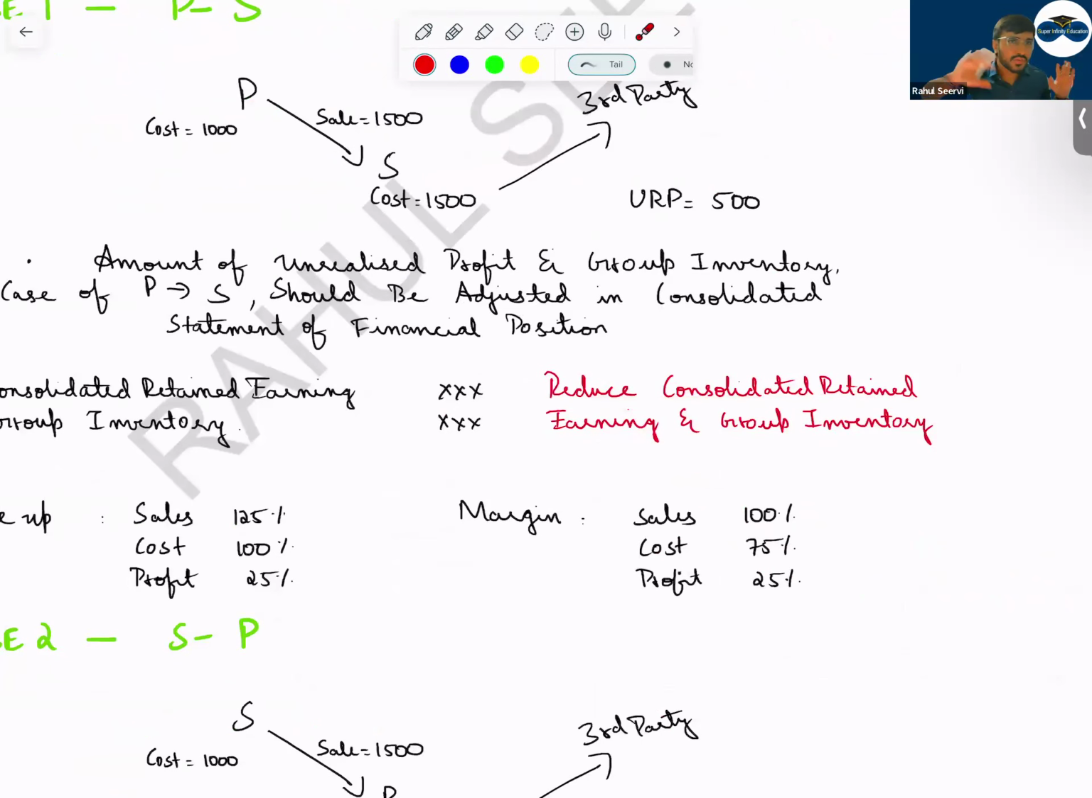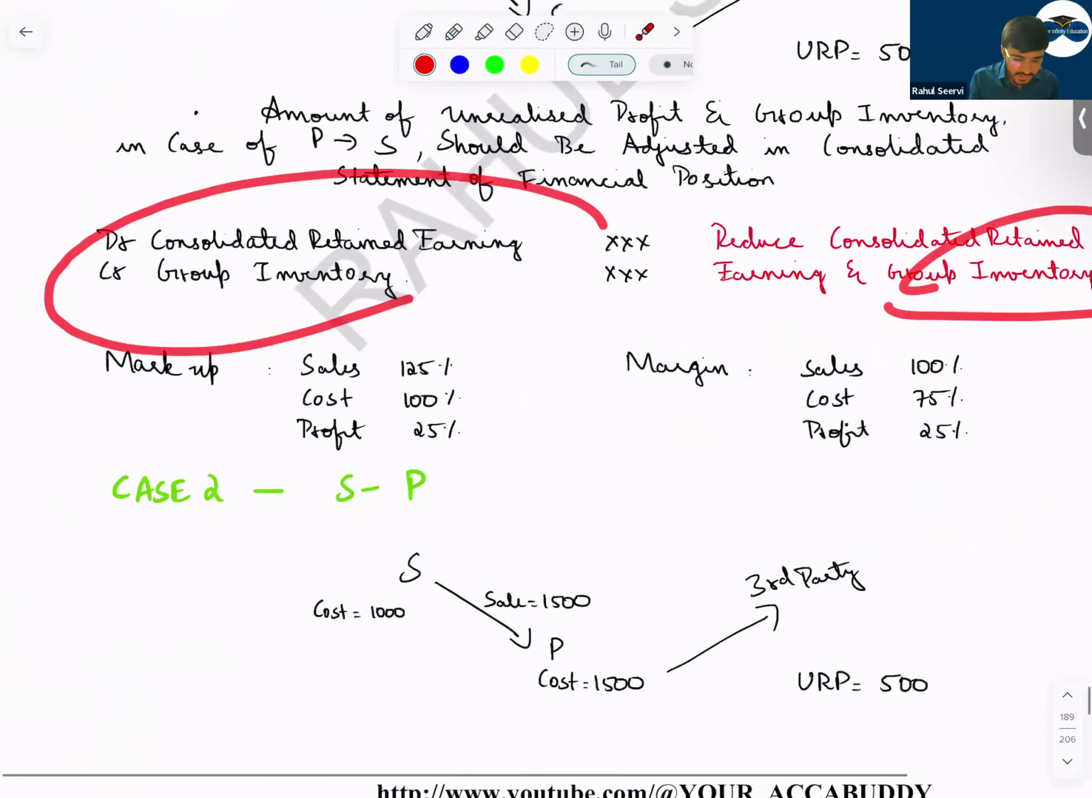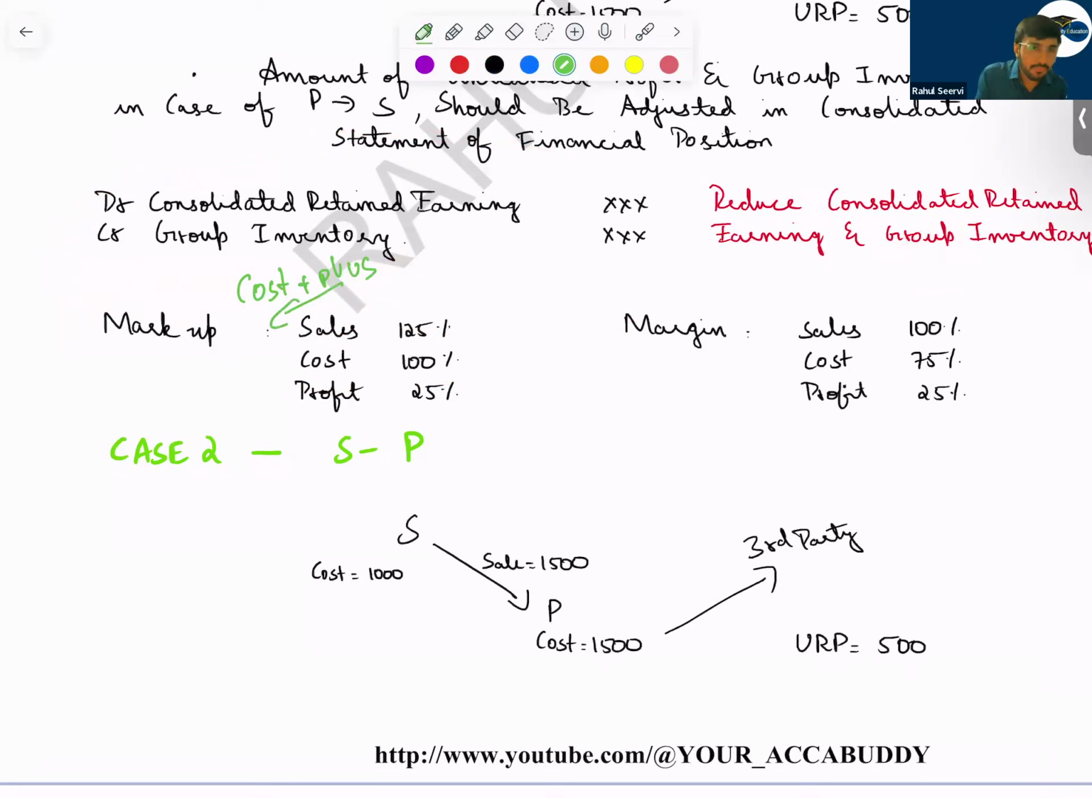That profit would have been transferred to retained earnings. So now we reduce it in group inventory. So this is the journal. So understand markup and margin. In case of markup, the cost will be 100% and the sales value will be more. And in the exam question, if it is written cost plus, then understand it is the case of markup.